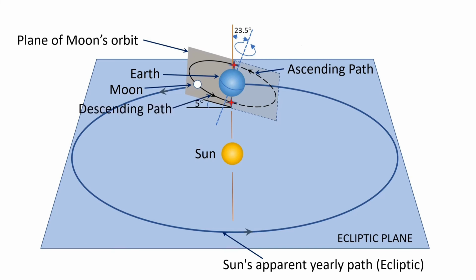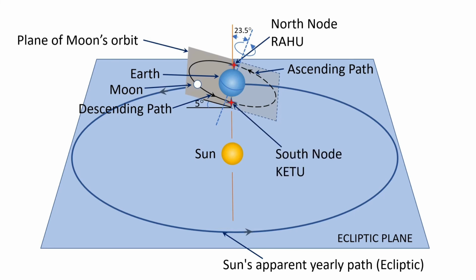The intersection on the ascending path is called North Node and referred to as Rahu in Sanskrit. And the intersection on the descending path is called South Node and referred to as Ketu in Sanskrit. Thus, Rahu and Ketu are intersection points where Moon's orbital path crosses the ecliptic plane. I hope it is clear now what Rahu and Ketu are. The polarity of Rahu is considered as male and the polarity of Ketu is considered as neutral, and they both are considered to possess Tamas Guna.